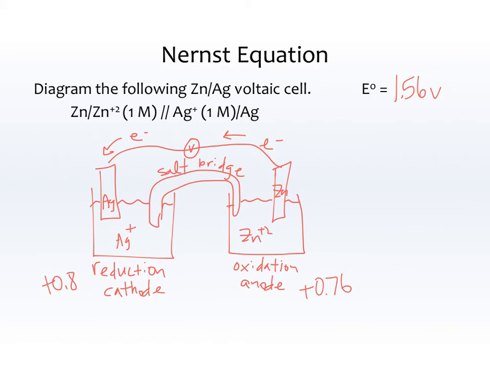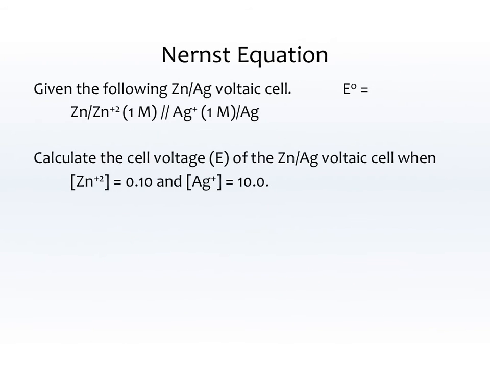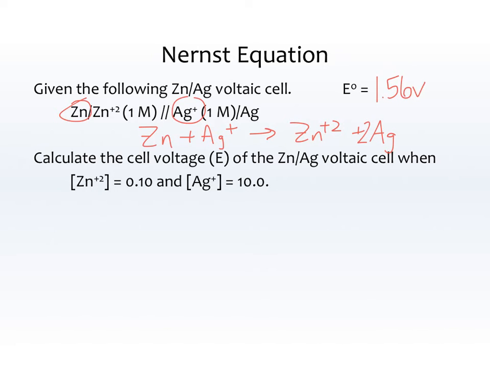All right. Now we ended up with 1.56 volts. Let me go ahead and write this balanced equation. I feel like a balanced equation could always help. We have Zn is where it starts, and Ag+ is where it starts. On the other side we'll have Zn+2 and Ag0. We'll need 2 of those silvers to make the whole thing balanced.